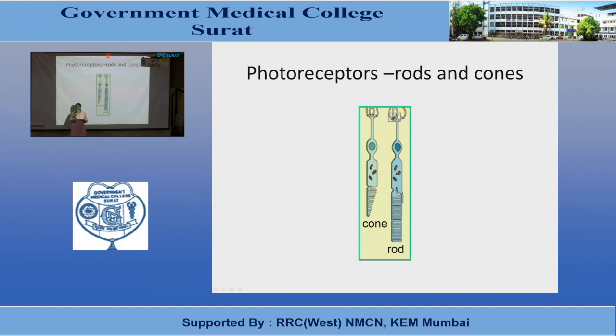When light energy falls on these rods and cone, it results in the excitation of rods and cones, and it converts light energy into visual impulse that is transmitted to the central nervous system, and this process is known as phototransduction.